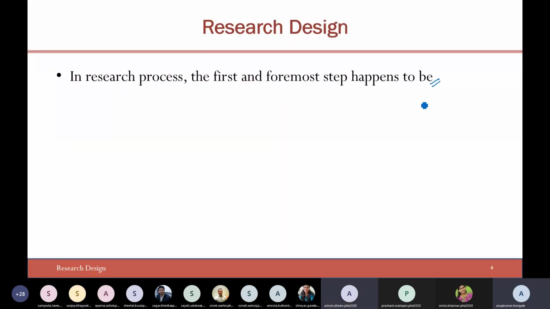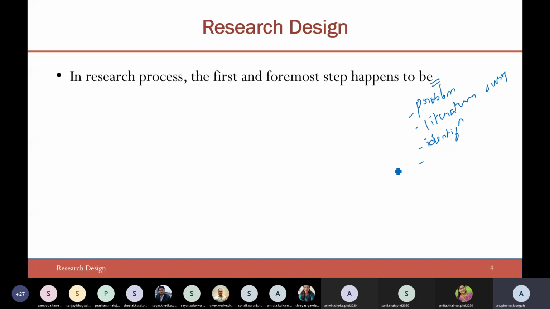Literature review. Identifying the problem. Defining the problem. Literature survey. Somebody told me something related to identification, identification of problem, again something related to the problem itself.